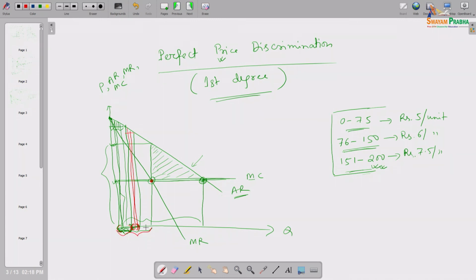For this unit he will set this price, for this unit he will set this price. Whatever unit he sells, whatever price he is setting, all the prices are above his marginal cost.